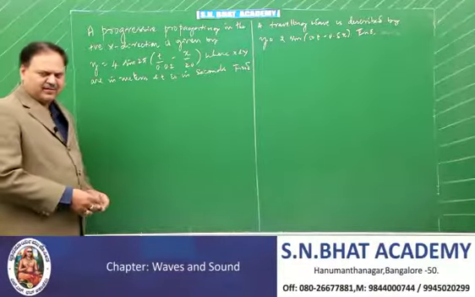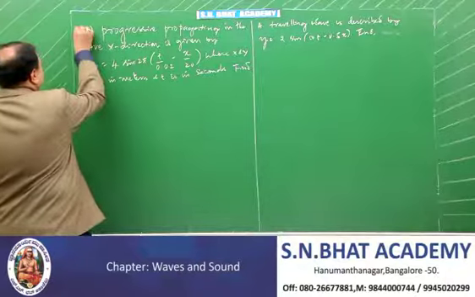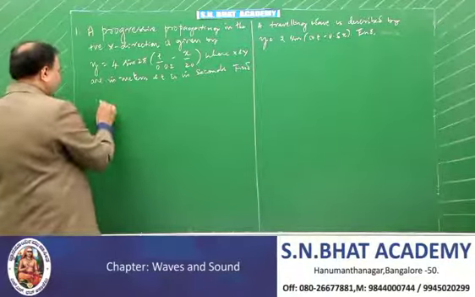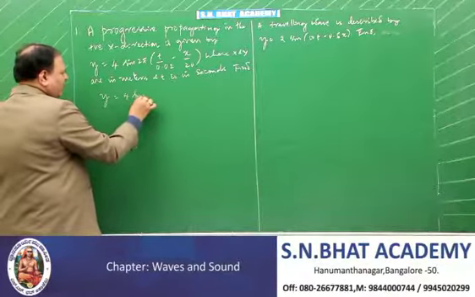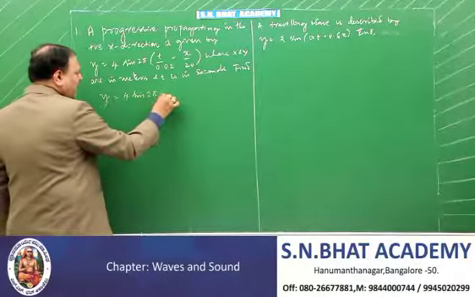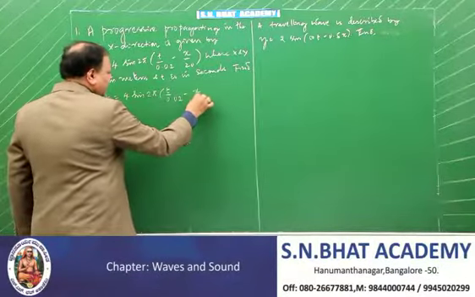Find all. Look here, given the equation, first you write the given equation as y is equal to 4 sine of 2 pi into t by 0.02 minus x by 20.